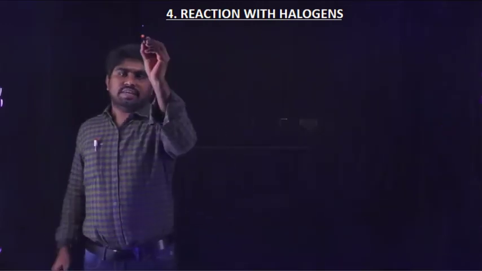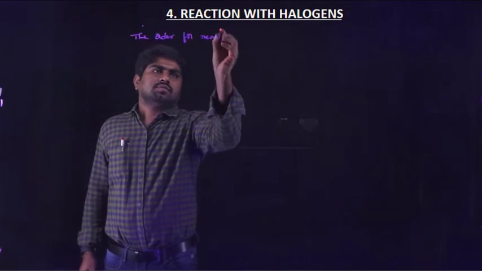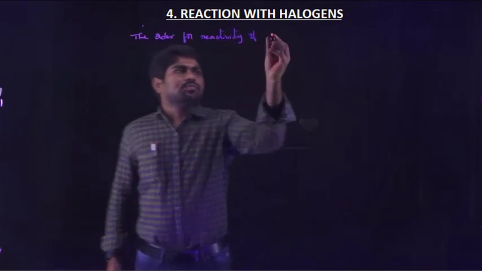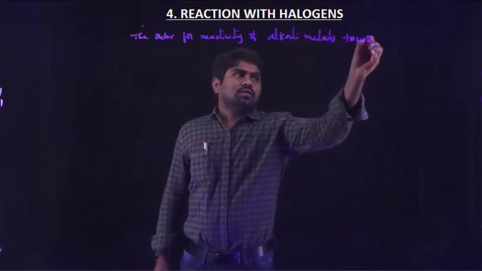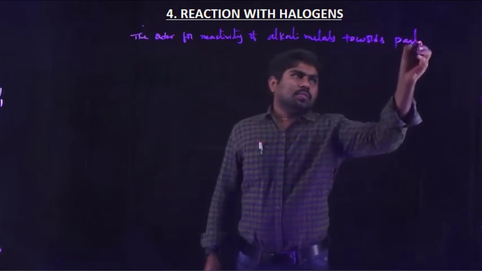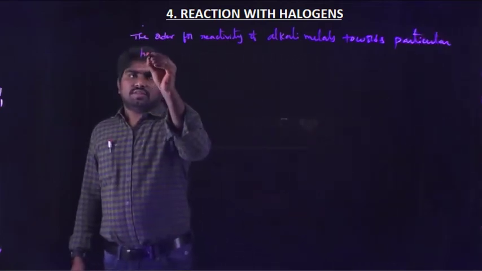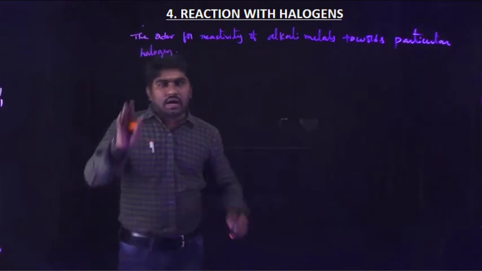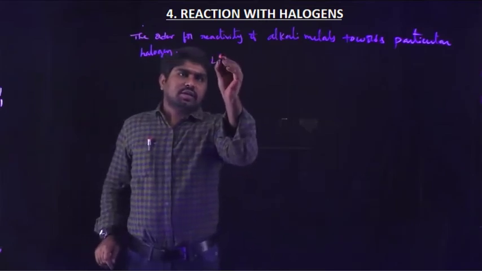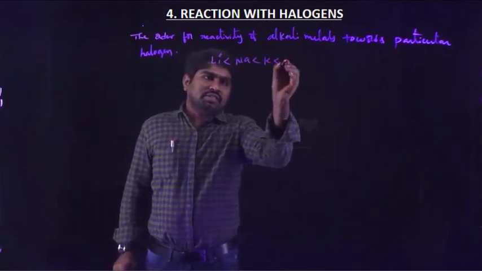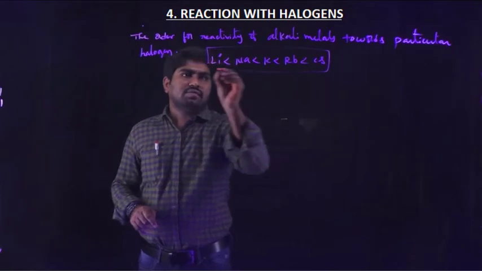The order of reactivity of alkali metals towards a particular halogen is lithium less than sodium less than potassium less than rubidium less than cesium. Okay, this is the order of reactivity of alkali metals.